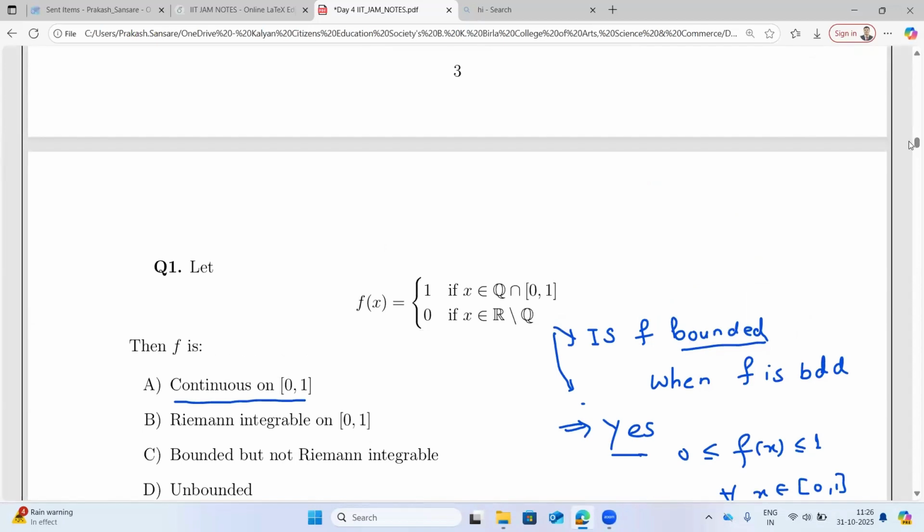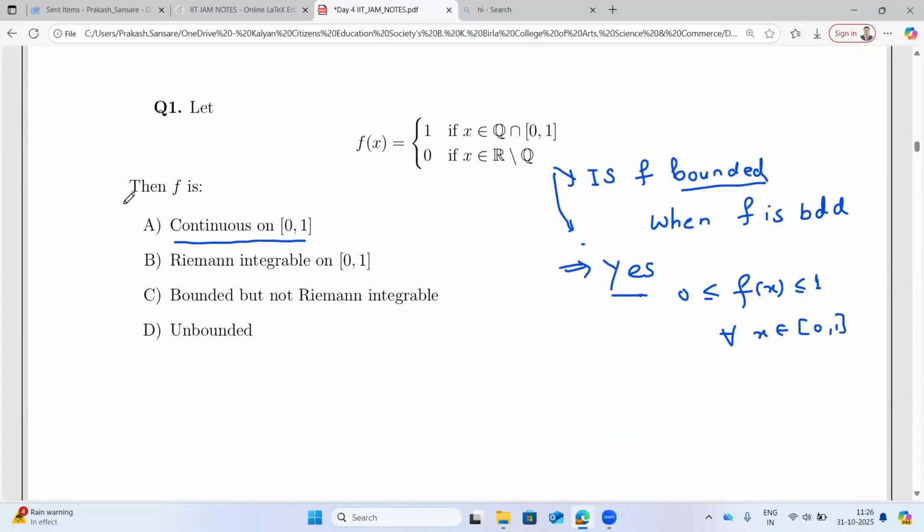It is not continuous, so the first option will not come. Then it is bounded, that's very true. Unbounded will also not come. Now, Riemann integrable or not: we have seen that the Dirichlet function is not Riemann integrable. So the correct option is C.